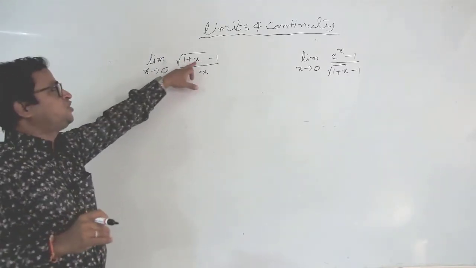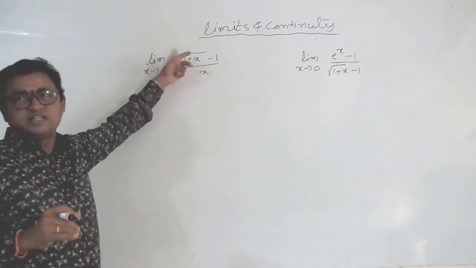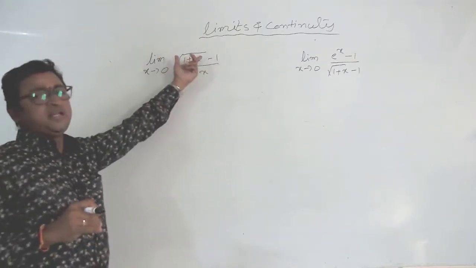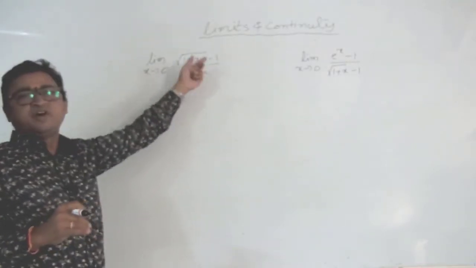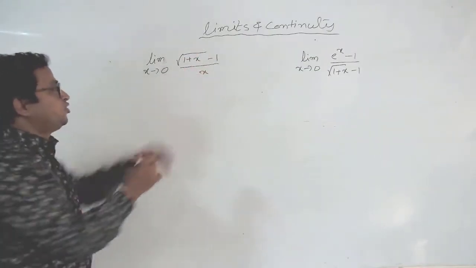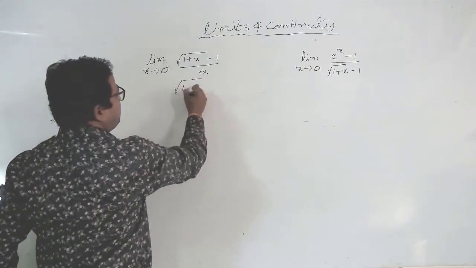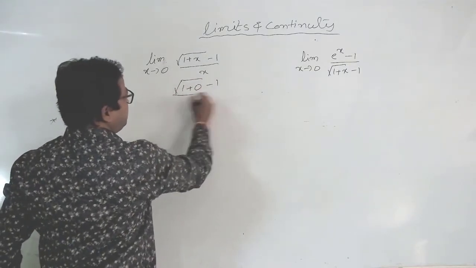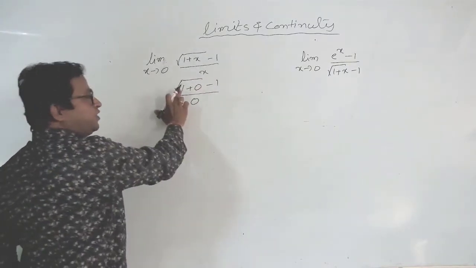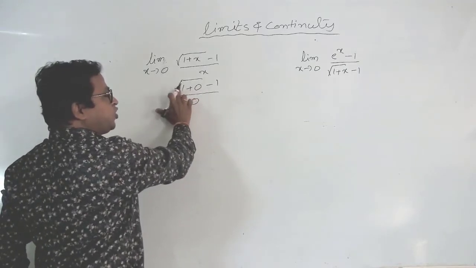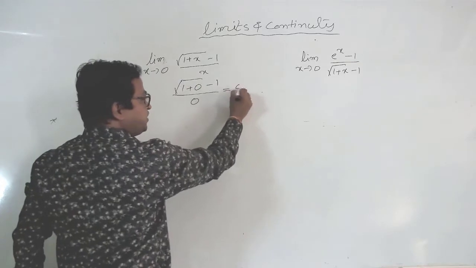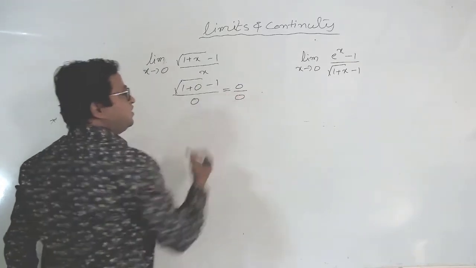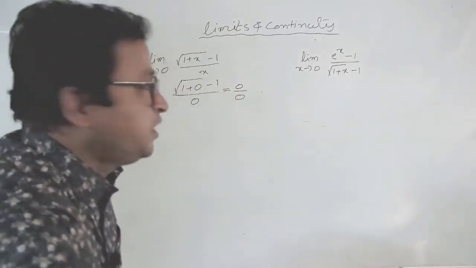Under root 1 is nothing but 1, and 1 minus 1 we get 0. And here also 0, so we get 0 by 0.